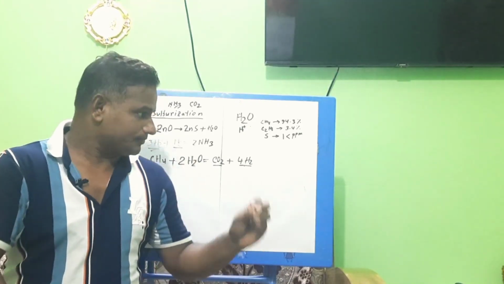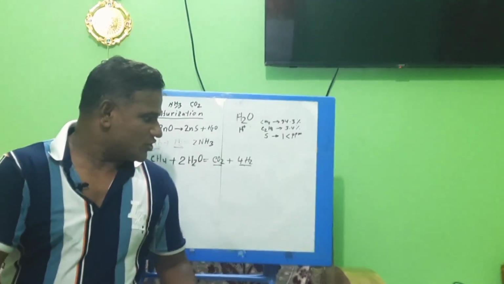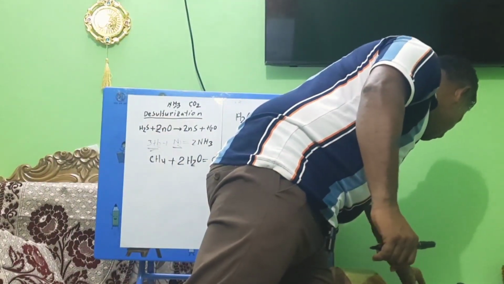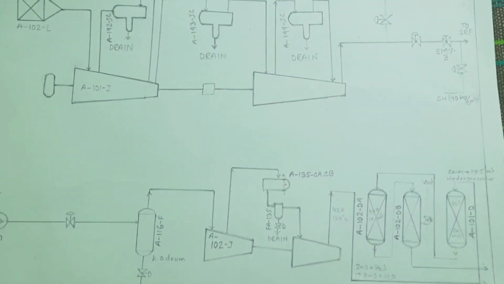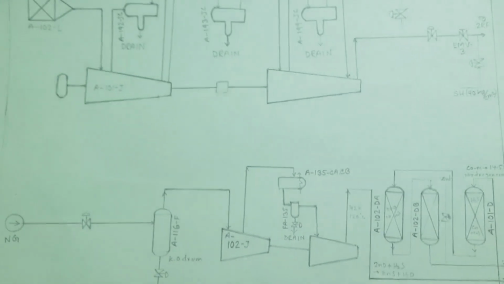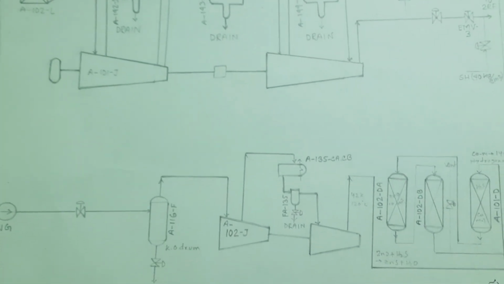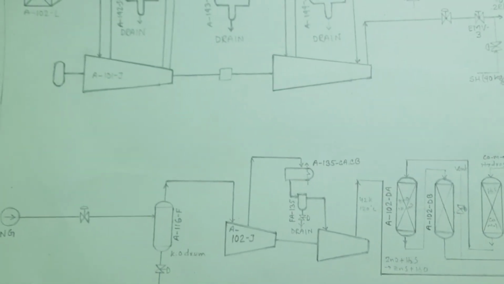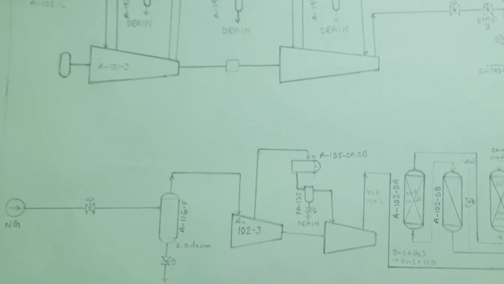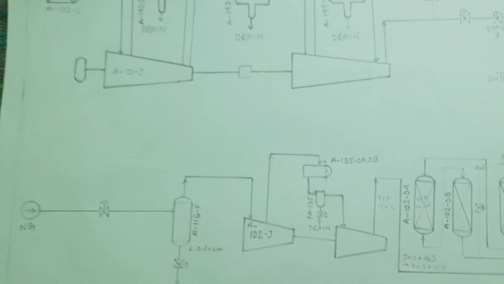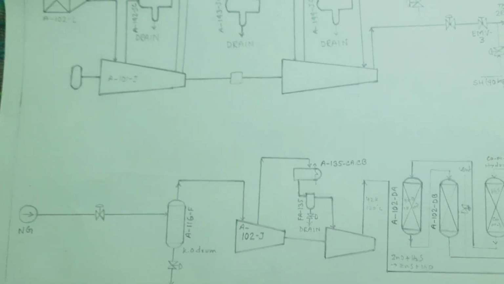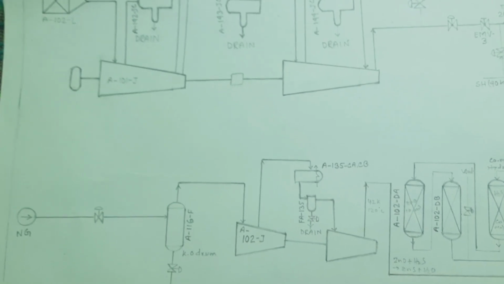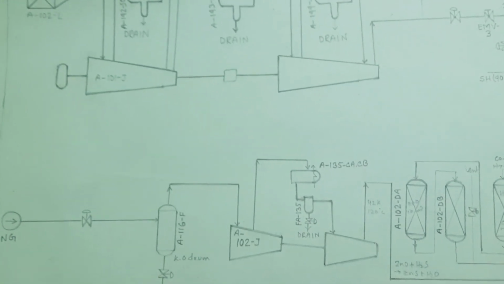So viewers, if I show you by this graph, it will be more clear. For getting ammonia and carbon dioxide, we require natural gas, steam and air. First we will take natural gas from the engine metering station.